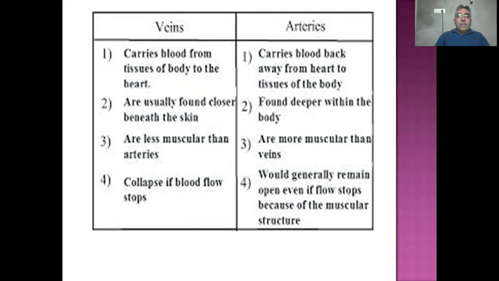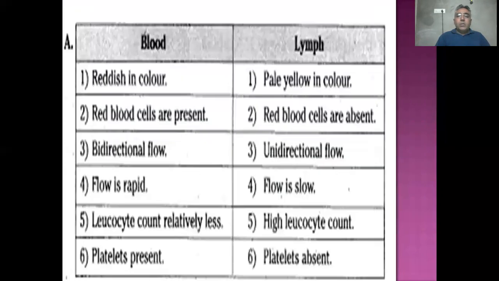What is the difference between veins and arteries? Veins carry blood from the tissues of the body to the heart, and are usually found closer to the skin. They are superficial. They are less muscular than arteries and collapse if blood flow stops. An artery carries blood away from the heart to the tissues of the body, is found deeper within the body, and is more muscular than veins. It would generally remain open even if flow stops because of the muscular structure. Veins contain deoxygenated blood and arteries contain oxygenated blood.